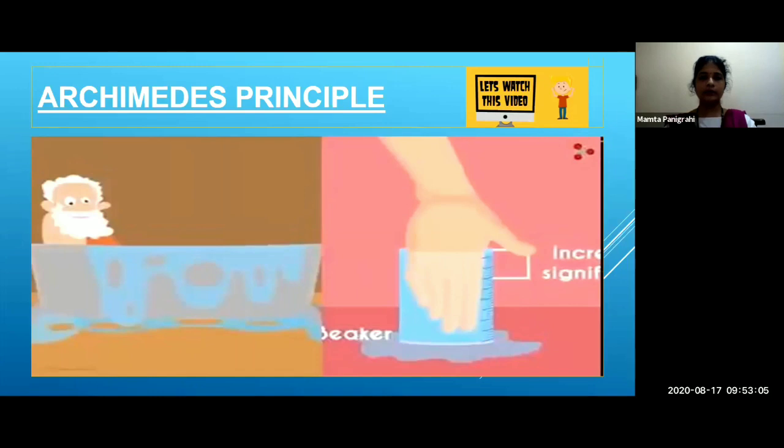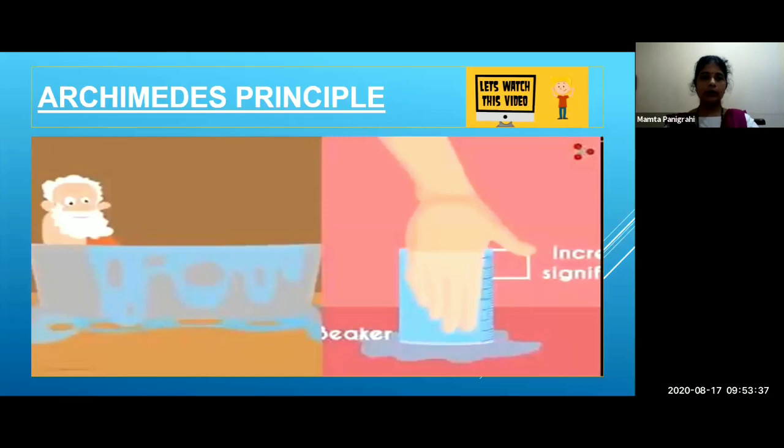You will see that the water rises a little, and when you dip two fingers into the beaker, you will see that the water rises a little more. And when you put your hand up to the wrist, the water level increases significantly.